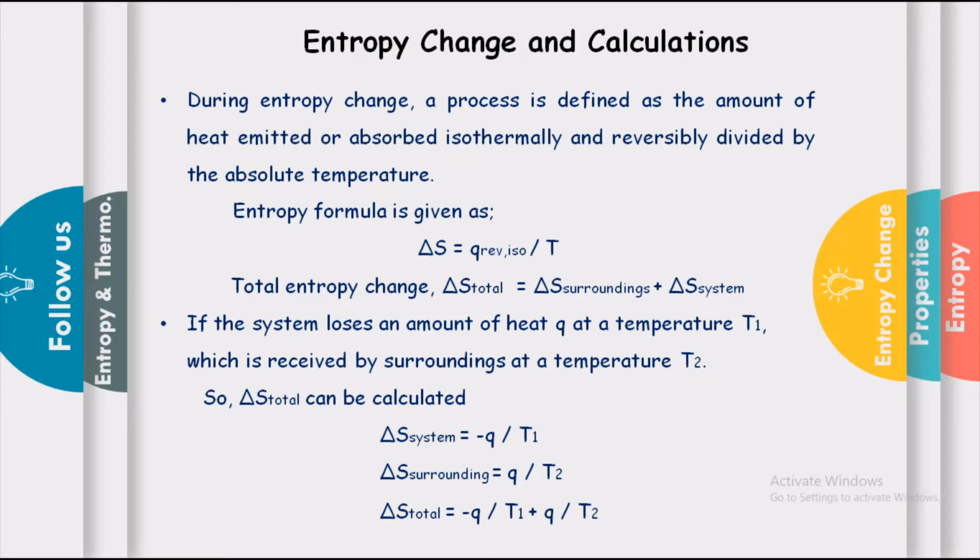Finally, delta S total is equal to minus Q divided by T1 plus Q divided by T2.